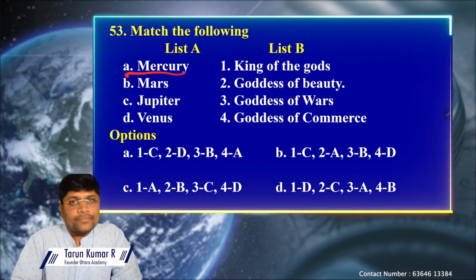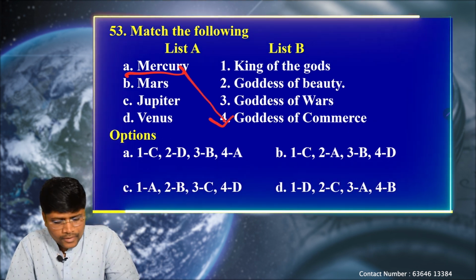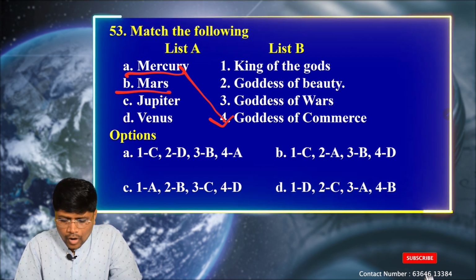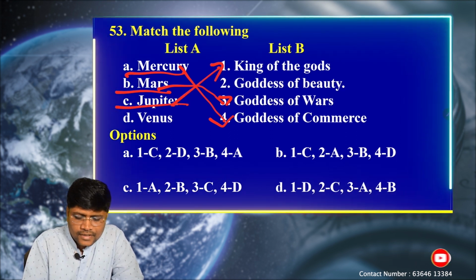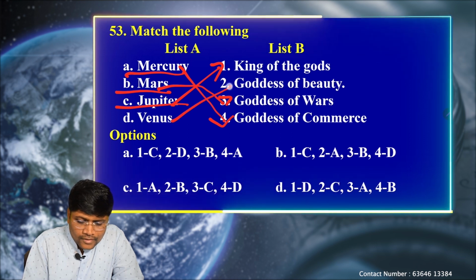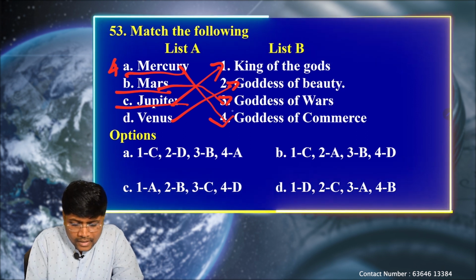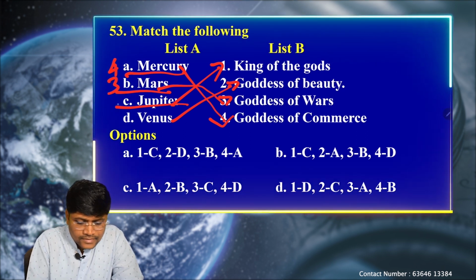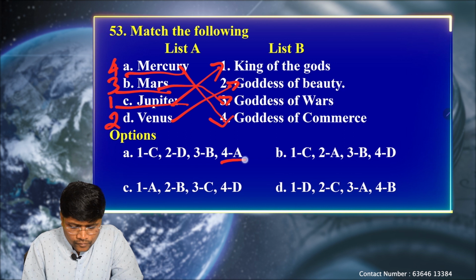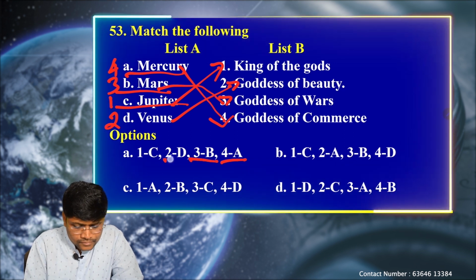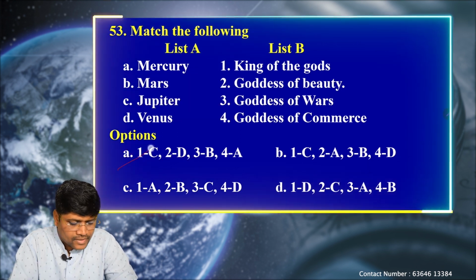We know that Mercury is the smallest planet and closest to the sun, so it is called the goddess of commerce. Mars is called the god of war, so it is B. Next, Jupiter is called the king of gods because of its giant size. Next, Venus is called the goddess of beauty. So option A: 4, Mars; B: 3; C: 1; and 2, Venus. So 4A, 3B, 2D and 1C. So option A is the correct one.